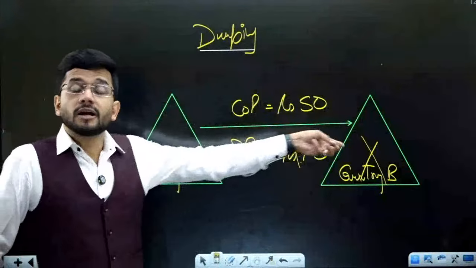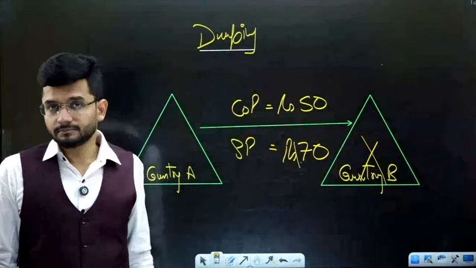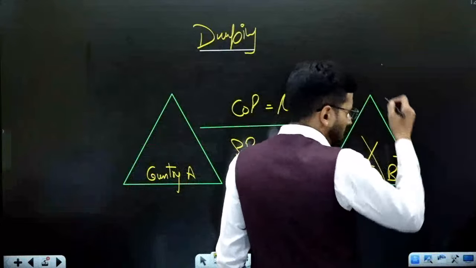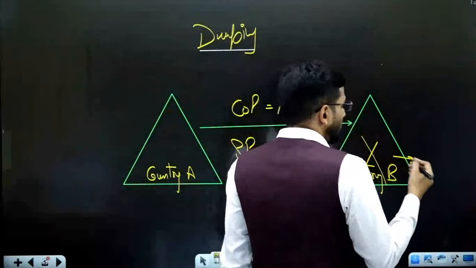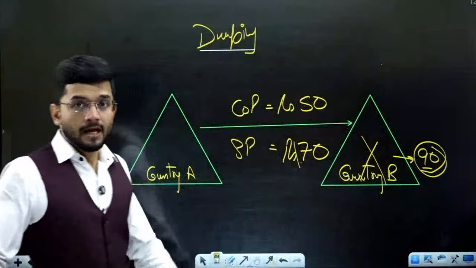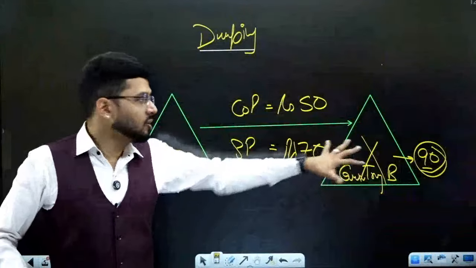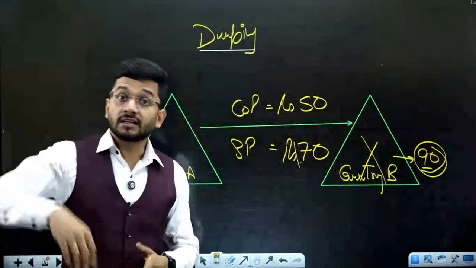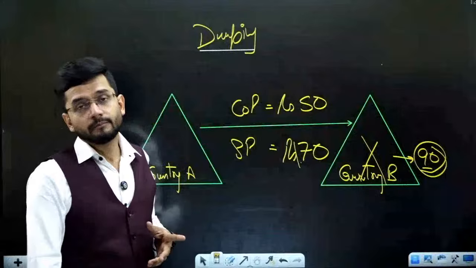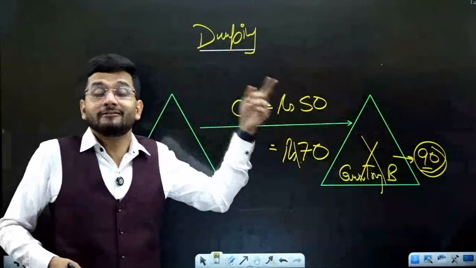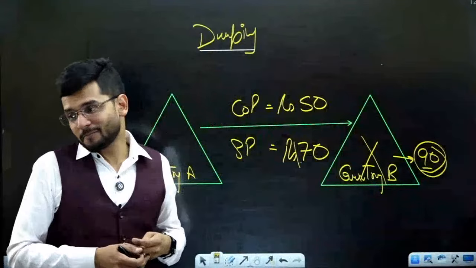And China is selling this product at rupees 70 to India or to any country. Now, the local artisans who are preparing the same product, they are preparing the product at rupees 90. Their cost of production is rupees 90. So the government of country B feels that China is exporting the goods at a price which is lower than the cost. However, in China, cost of production is only 50. They have been able to reduce the cost of production.